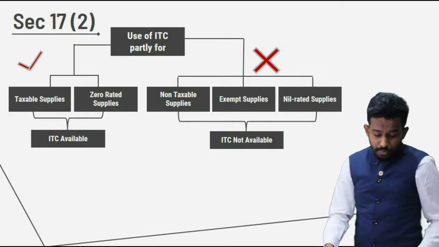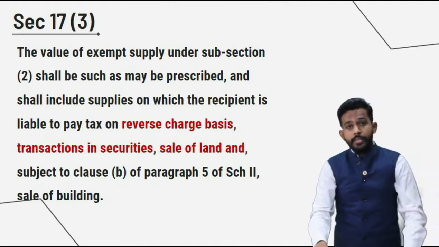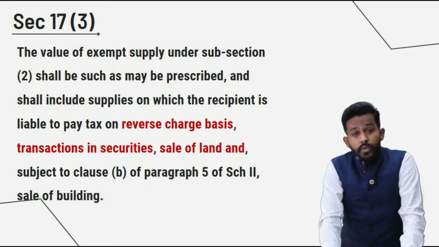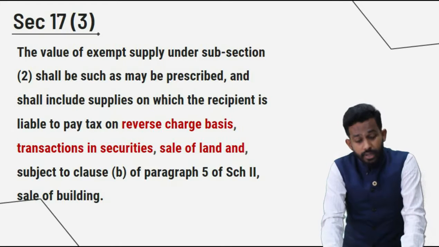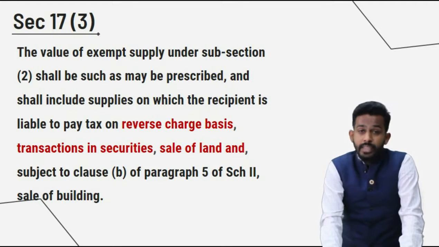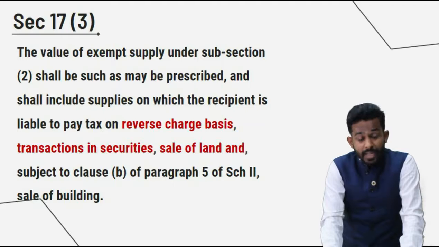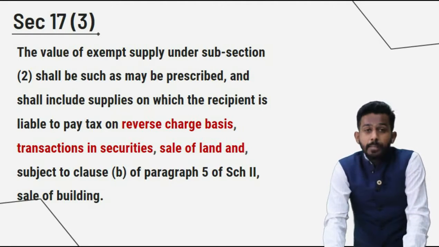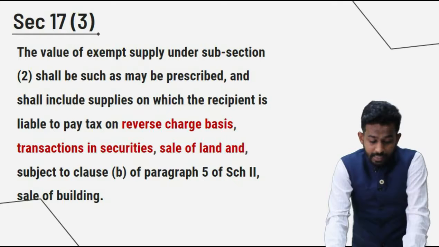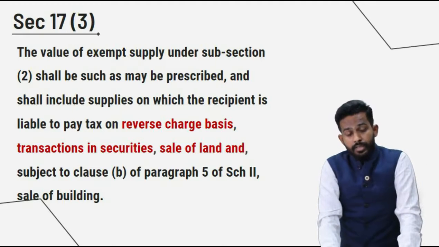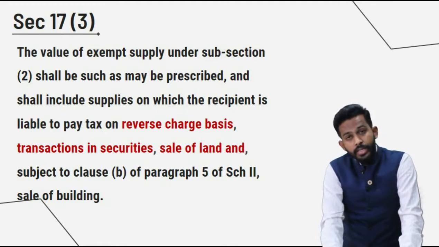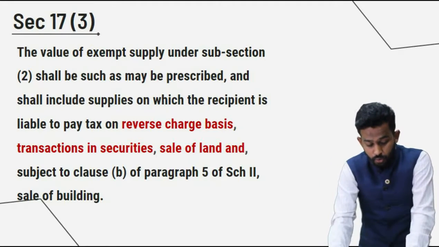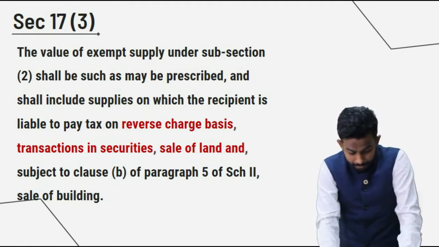Section 17 subsection 3 reads as: the value of exempt supply under subsection 2 shall be such as may be prescribed and shall include supplies on which the recipient is liable to pay tax on reverse charge basis, transaction in securities, sale of land subject to clause B of paragraph 5 of Schedule 2, sale of building.